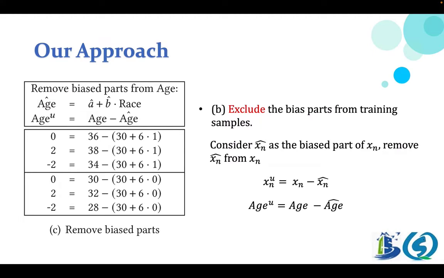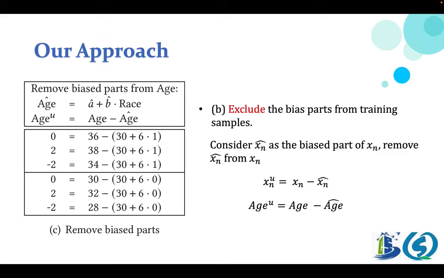X̂n is the explained variance in the original non-sensitive features Xn by the sensitive feature Xs. To exclude the biased parts from the training samples, we consider X̂n as the biased parts of Xn, remove X̂n from Xn, and denote the remaining unbiased parts as Xn'.